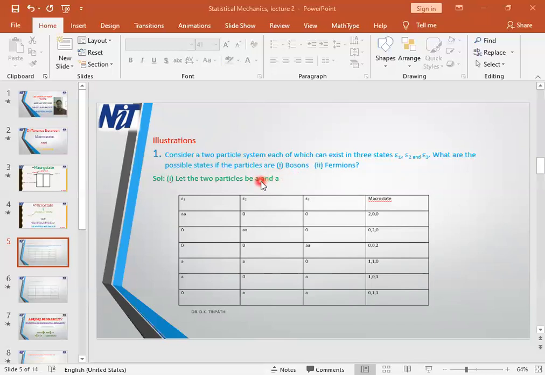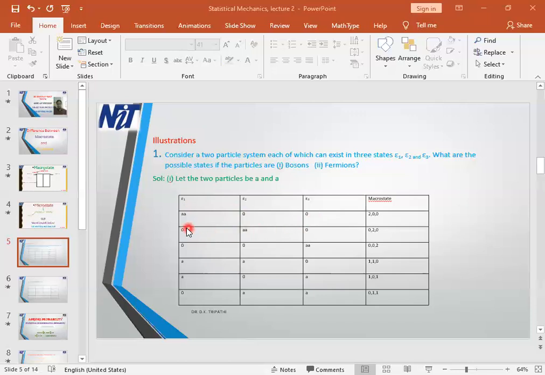Now we will have to distribute them in the three different energy states. So how can we put them? What I told you is that bosons do not follow the Pauli's exclusion principle. Because of that, we can put both of these bosons in the first energy state, that is epsilon 1. So no particle will be left to put in the second or the third energy state.